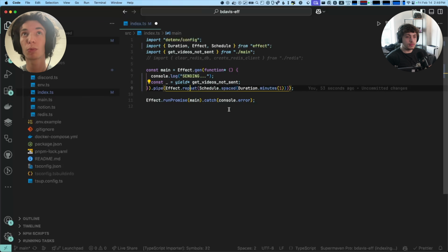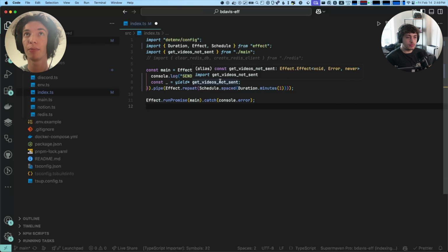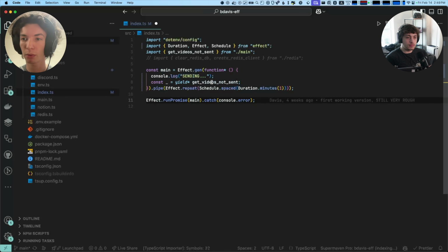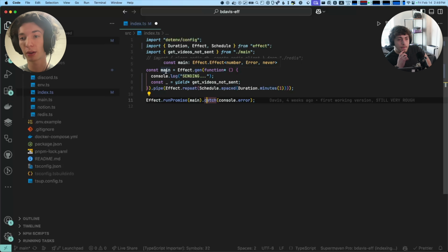The other thing that's really cool here is you'll notice that this effect has this error type of error. Even though there are no type annotations anywhere here, the error type gets automatically propagated through the generators. This is really powerful. We'll see this a little bit later on in my rewrite: because the typed errors are built in and inferred so well, if you just have the type errors where the errors are created, even if you don't handle them at all, they'll just keep bubbling up and they'll all be tracked completely in the type system the whole way through your program. Gotcha.